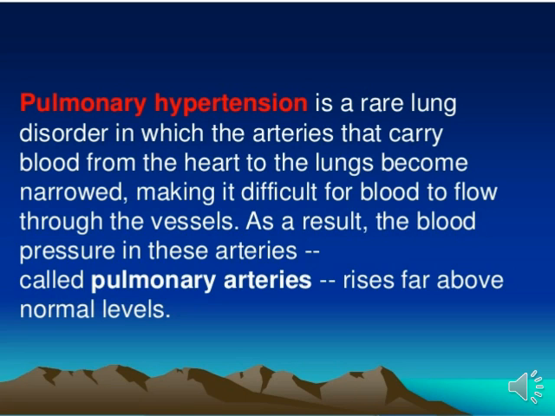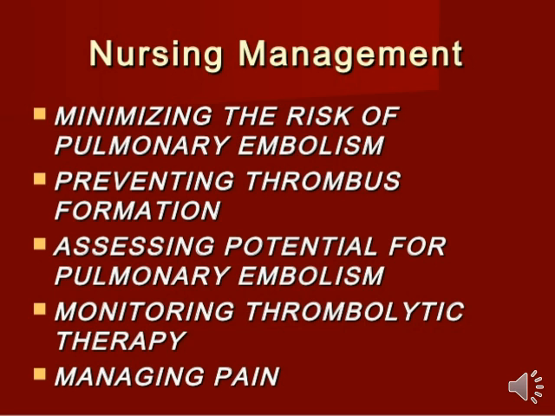Okay students, so that is all about the complications of pulmonary embolism. I hope you all understand. Now we will see the next thing, nursing management. So what do we do as a nurse in a condition of pulmonary embolism? First is minimizing the risk of pulmonary embolism. It is a very important part of nursing management. If we minimize the risks or causes related to pulmonary embolism, the person definitely has a better prognosis.